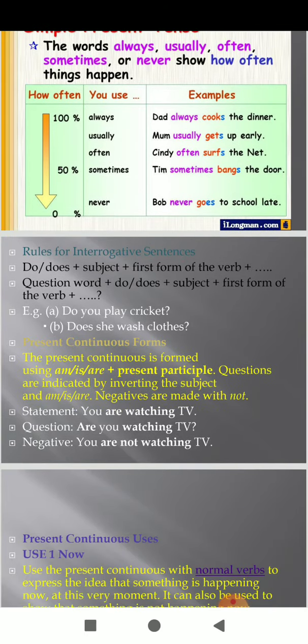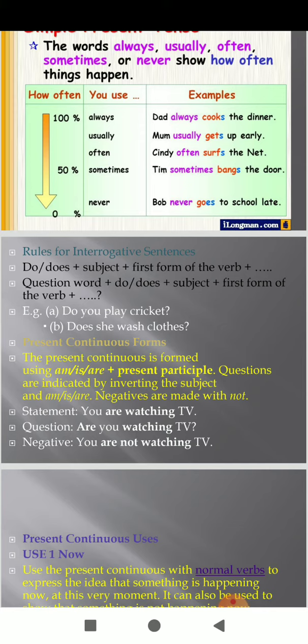If we can say about the rules for an interrogative sentence, students: do, does plus subject plus first form of the verb, and question word plus do or does plus subject plus first form of the verb. Do you play cricket? Does she wash clothes? These are the interrogative sentences.